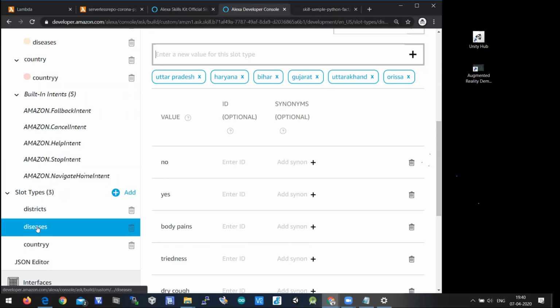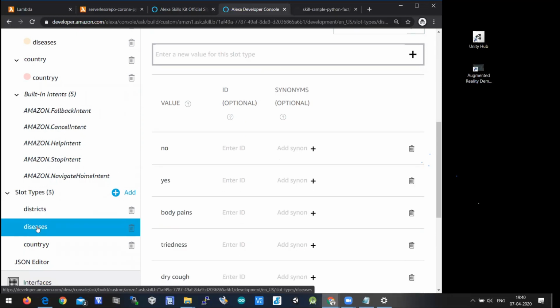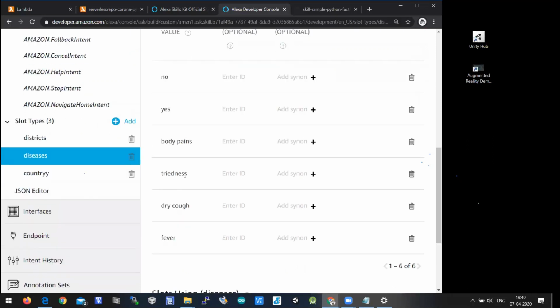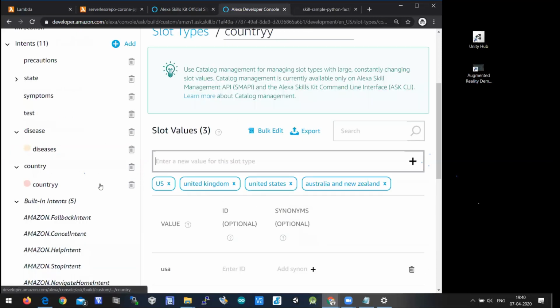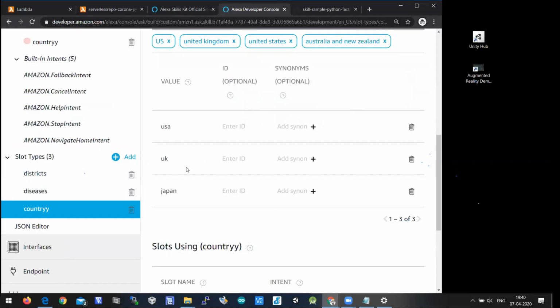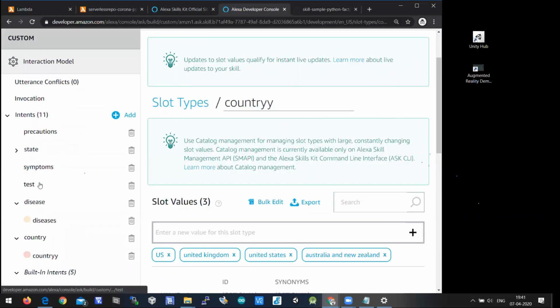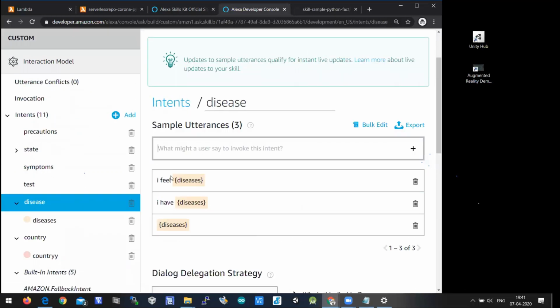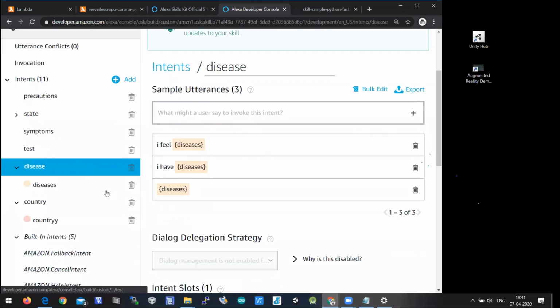There is one more variable which we took, which is disease. A disease can be body pains, tiredness, dry cough and fever. These are nothing but a variable which has different values. And country, when you say country, USA, UK, Japan, this is a slot variable which is taken, and the same variables are called here. Say disease, I feel, I have, these are the intents for disease. I'll share this project so that you can easily get started.